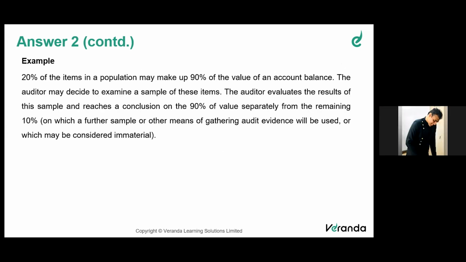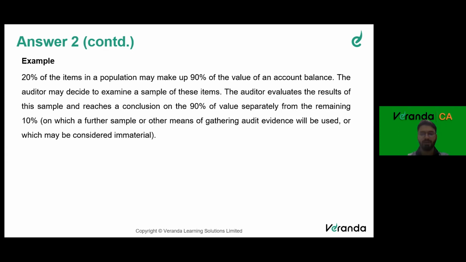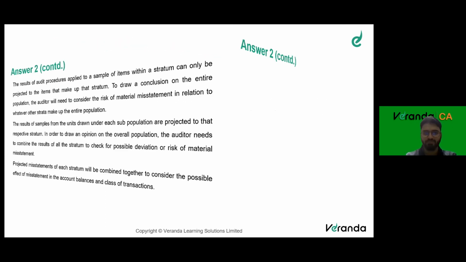For example, 20% of the items in a population may make up 90% of the value of a. No, this is a very exaggerated answer. You can stop. My sense is you can stop till the previous slide, till here.